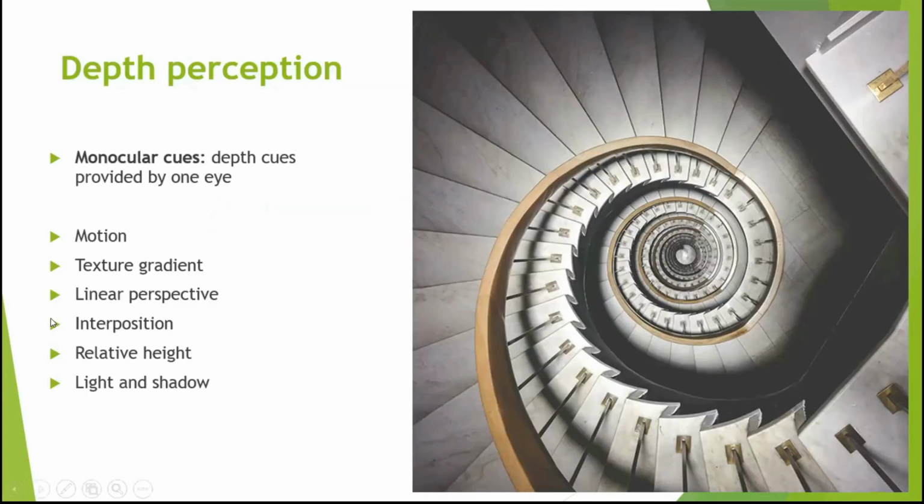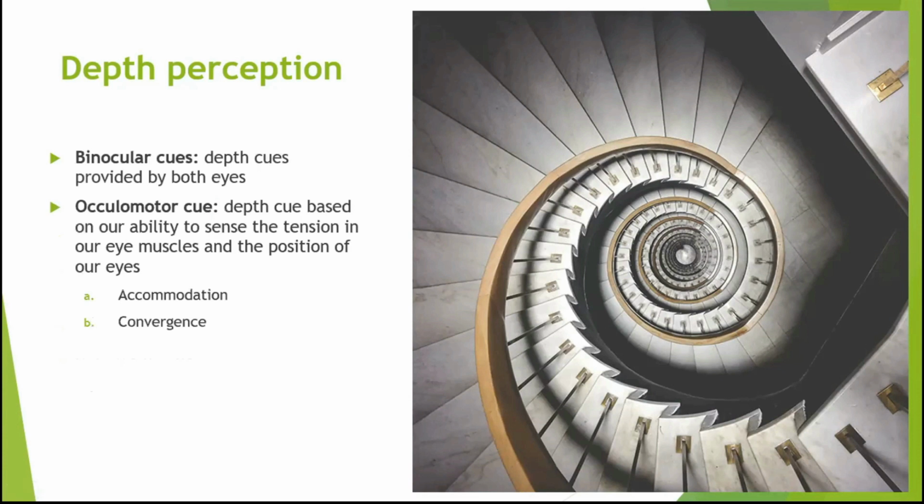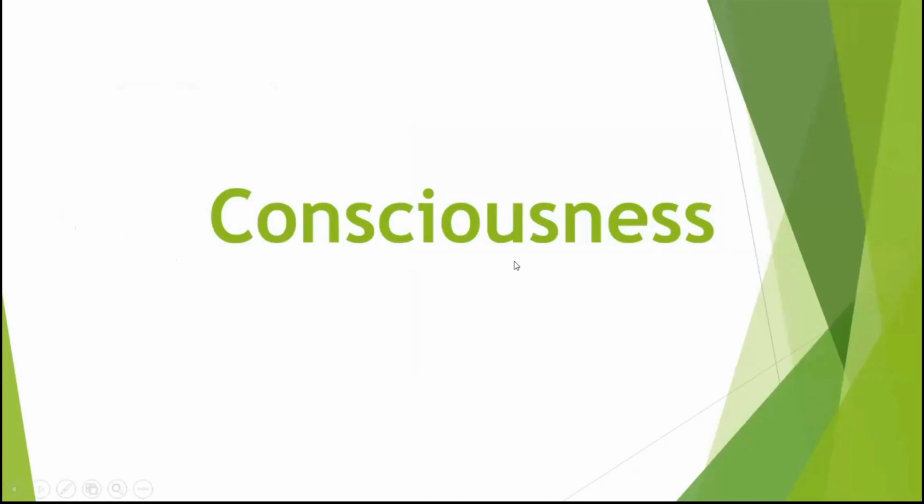Oh wait, I forgot to discuss accommodation and convergence. Sorry. All right, for accommodation, this is actually just how your eyes work. It's the elongating lens, and we can only see up to 25 feet. So that's basically it. And then for convergence, this is more on the tension from your eyes. So ocular motor cues are mostly biological, and then binocular cues are mostly how we perceive things, how we just look at it. Okay, so let's go to consciousness.